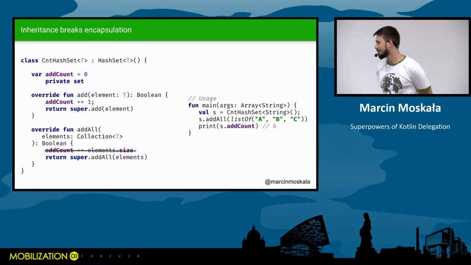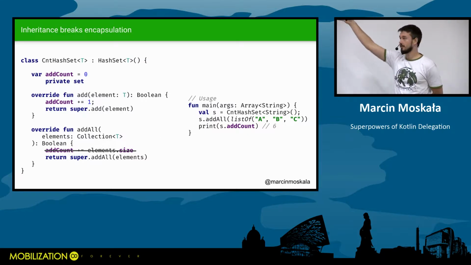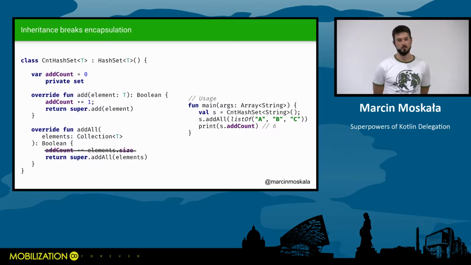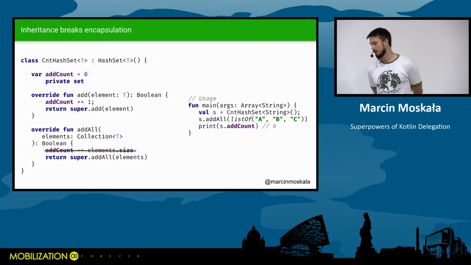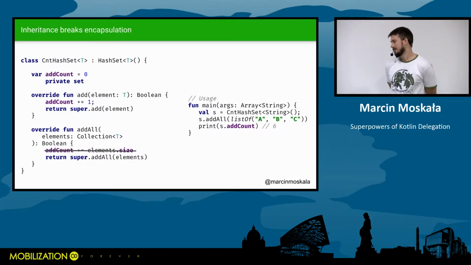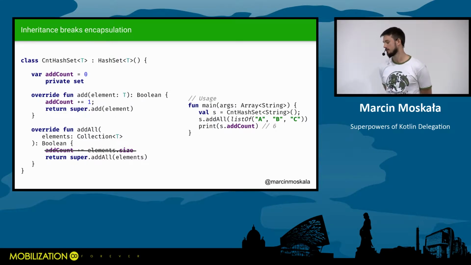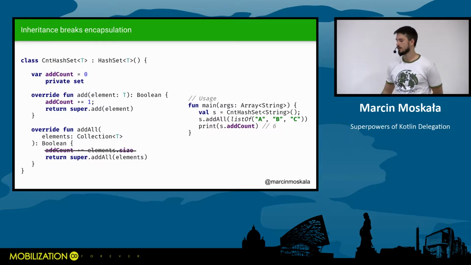Of course, we can fix it by deleting this line, but what if the creators of hash set now changed its internal implementation just to optimize it, and we have a problem right now. We have an error. So this is a big problem in Java right now. Most Java objects cannot be changed at all because they were open, and many libraries depend on them. So this caused a huge problem, and it blocks many optimizations and many changes.